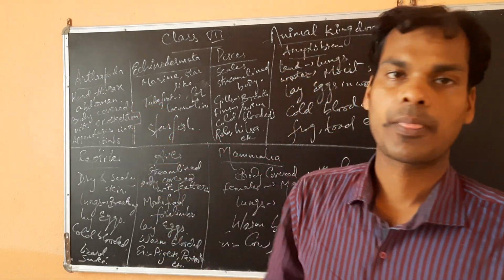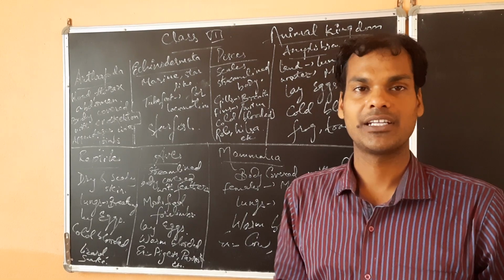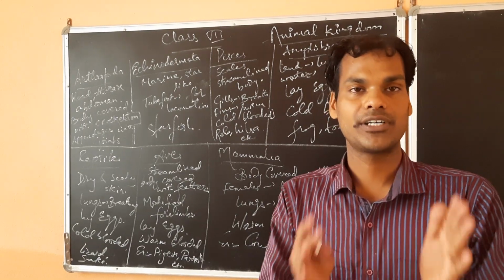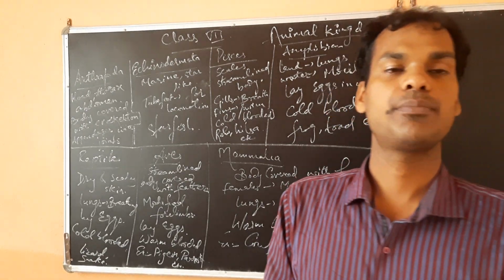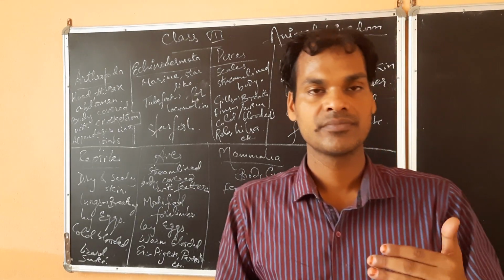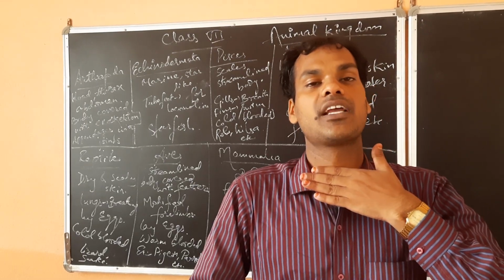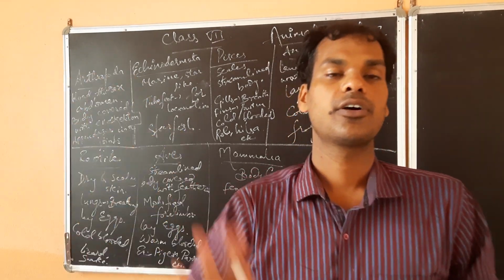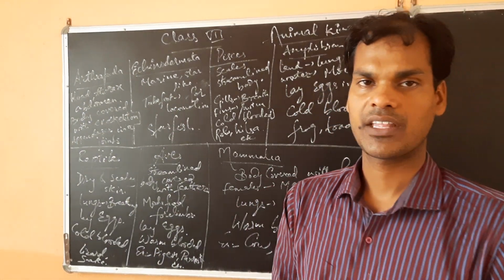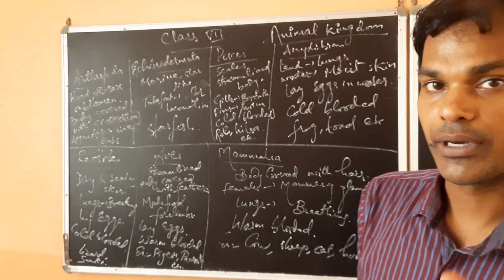At the same time the head, thorax, abdomen, these three will be present. The body can be categorized into three parts: head, thorax, abdomen. Just like we are having, this part is the head, thorax is this region, thoracic cavity, and rest all parts are abdomen. In the same way, they are also having head, thorax, abdomen.